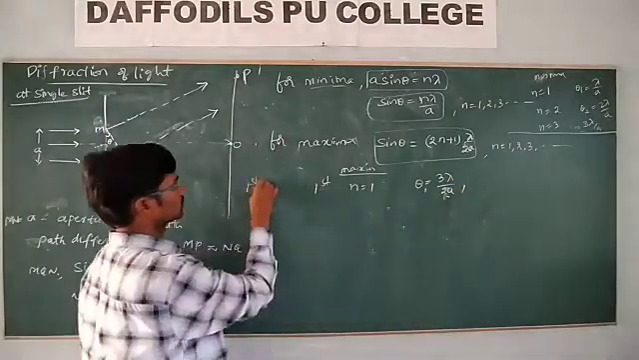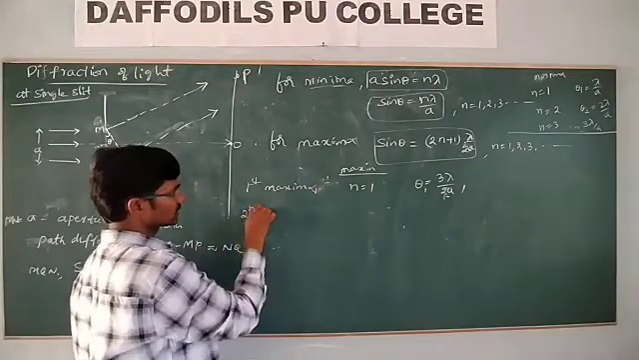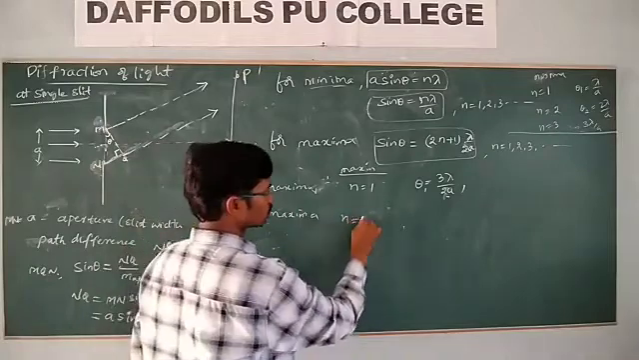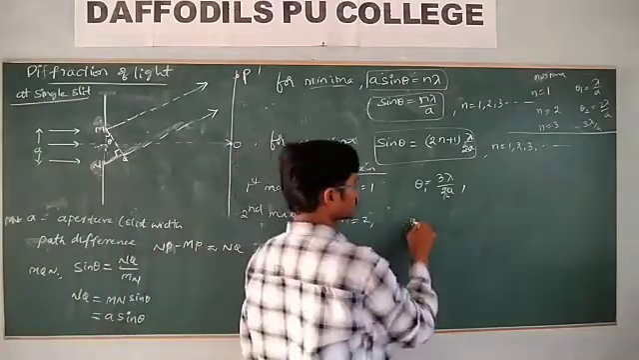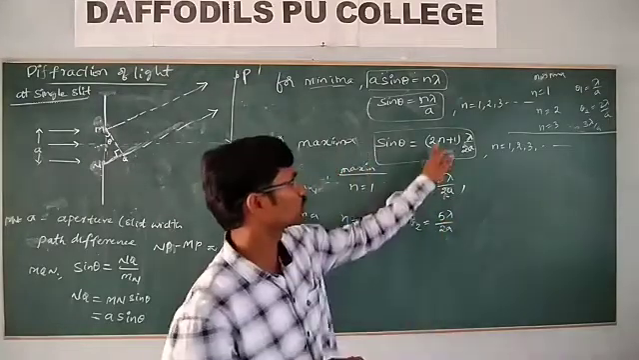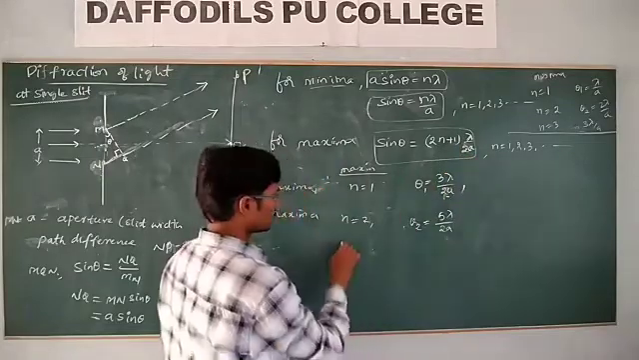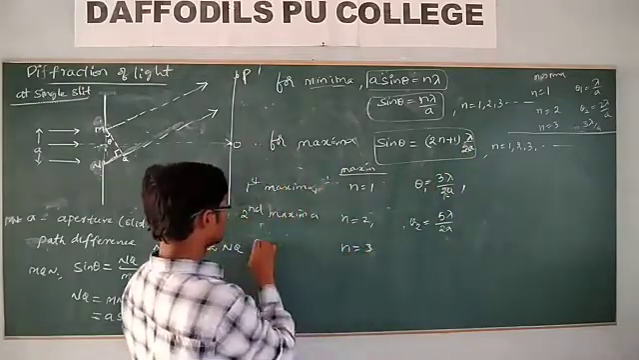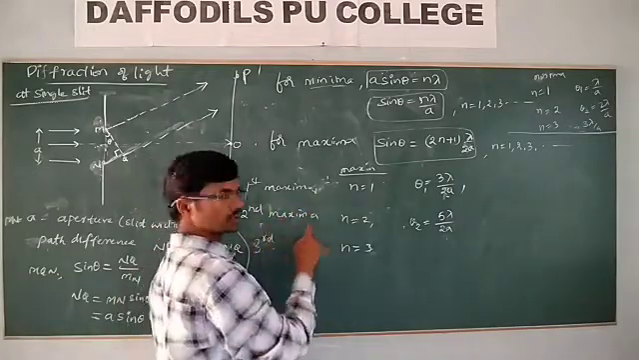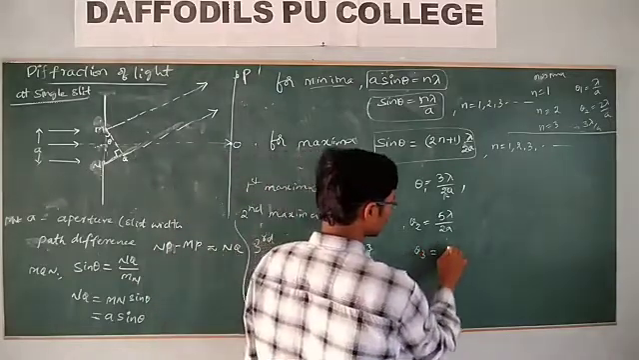Theta 1, first maximum. For second maximum, n is equal to 2. So what do you get? Theta 2 is equal to 5 lambda by 2a. Is it? n is equal to 2 means 2 into 2, 4 plus 1, 5 lambda by 2a. And for the third secondary maximum, n is equal to 3, that is equal to 7 lambda by 2a.